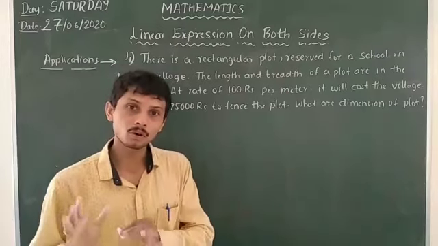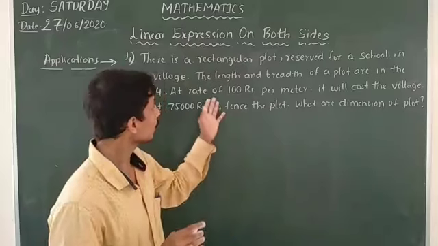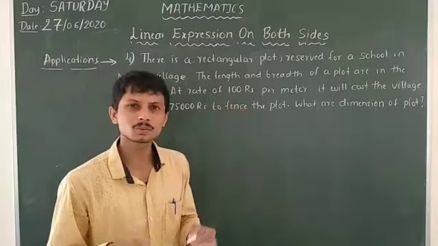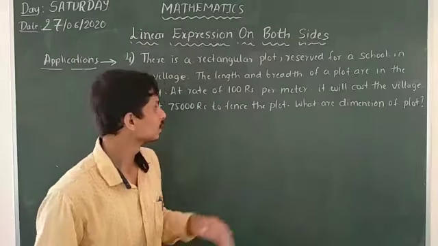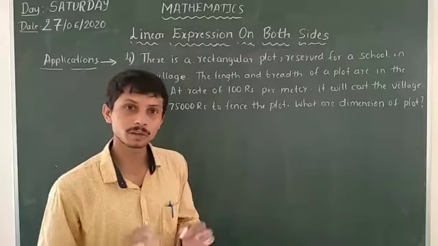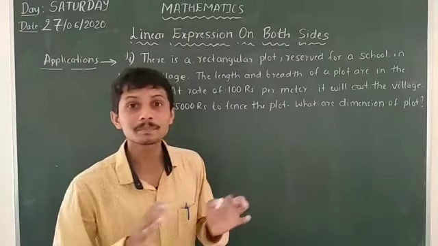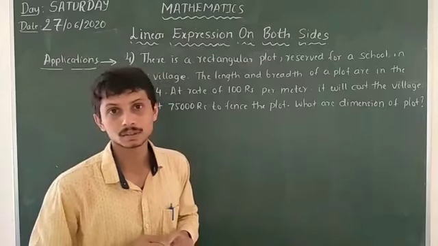So fence means a compound. At the rate of 100 rupees per meter, the village panchayat costs 75,000 rupees. So what are the dimensions of the plot? We have to find the length and breadth of the plot here.